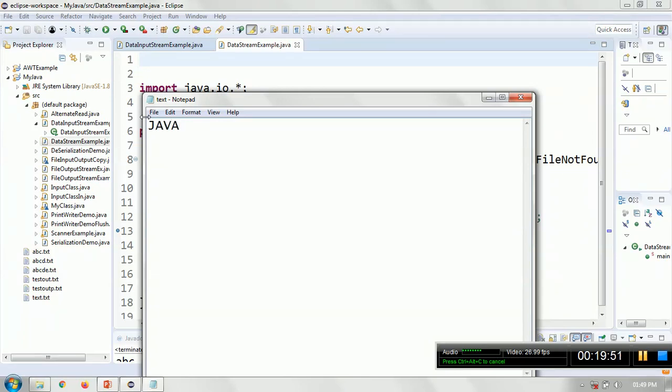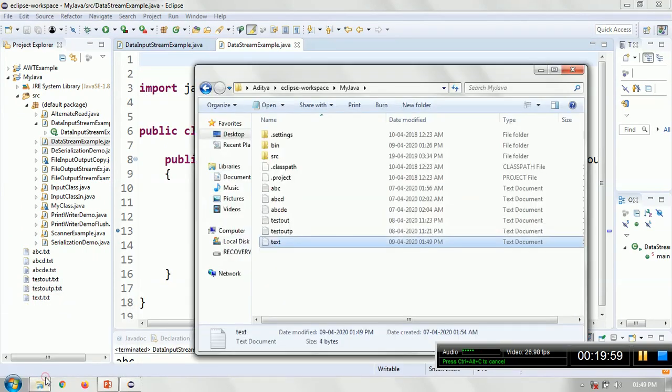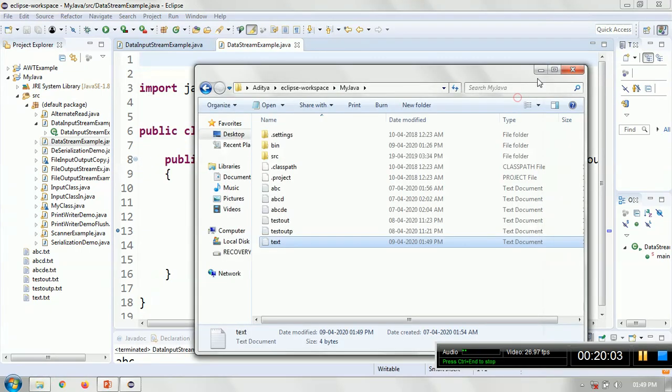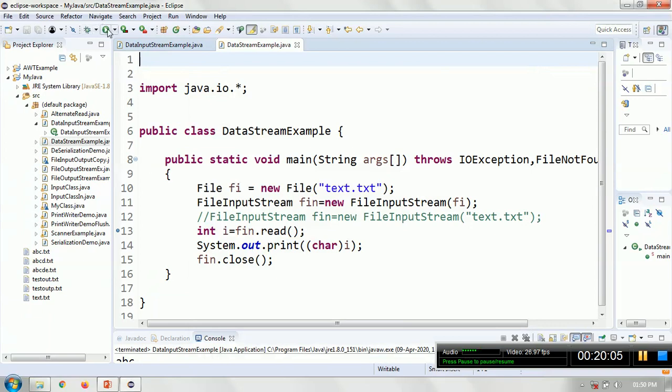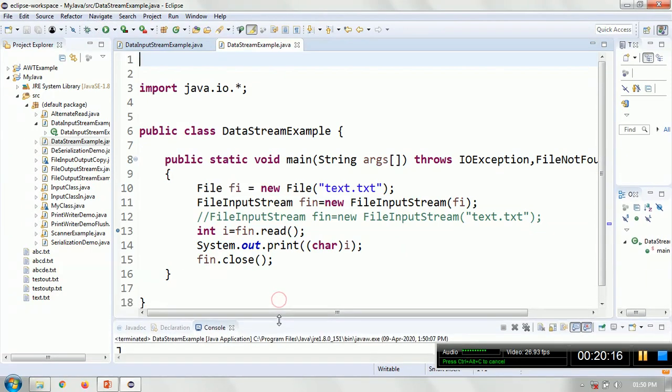I will save this file for your information. I will open this file once so that it should be okay. We have a text.txt. It says Java. Now I will try to execute, see what happens here. Only the first byte of the information would be read, because you're just calling read one time. Suppose I call it twice, what will happen?